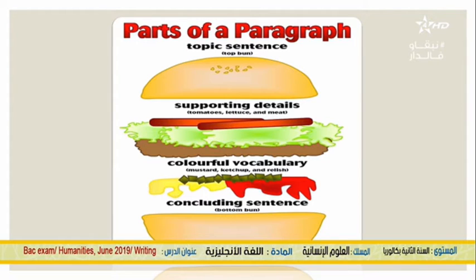Then we have supporting details or supporting sentences. And while you are there, don't forget to include colorful or varied vocabulary, and finally you should include a concluding sentence.